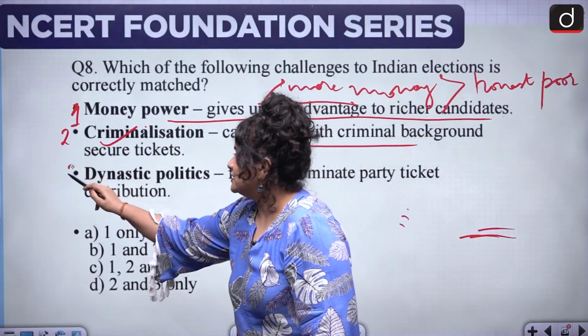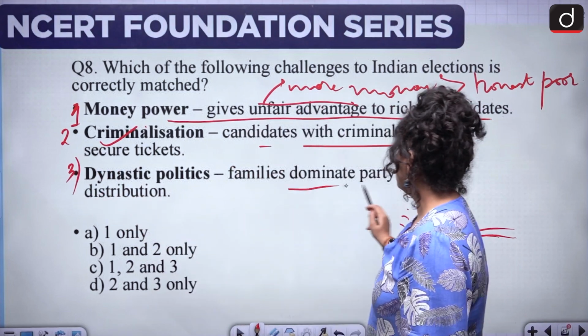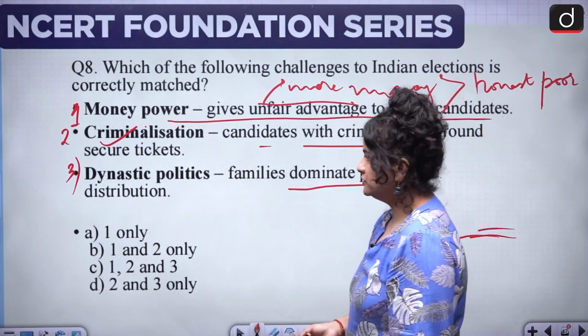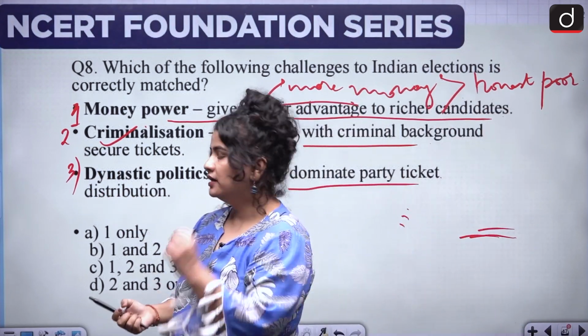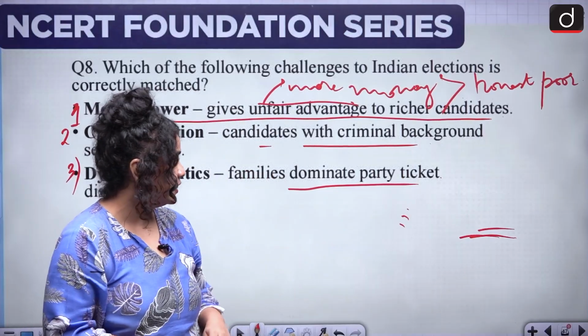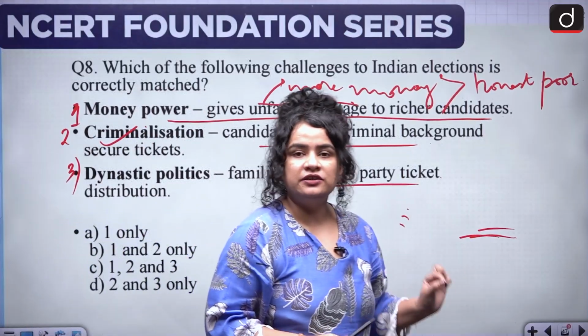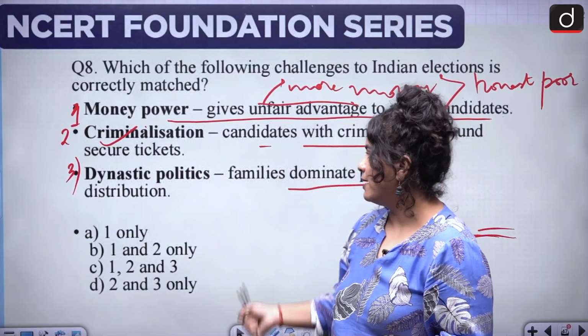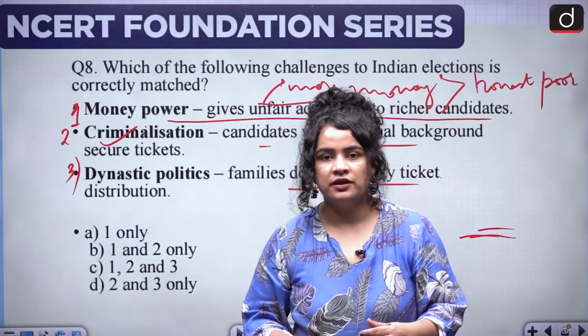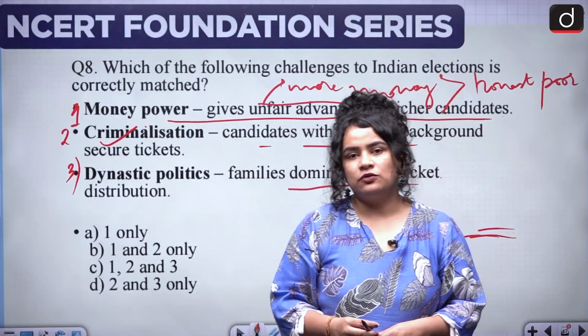The third is dynastic politics. Families dominate party ticket distribution. You can see that in our country as well. And the challenge over here is not just that the families are being biased or playing favorites with their own kin.